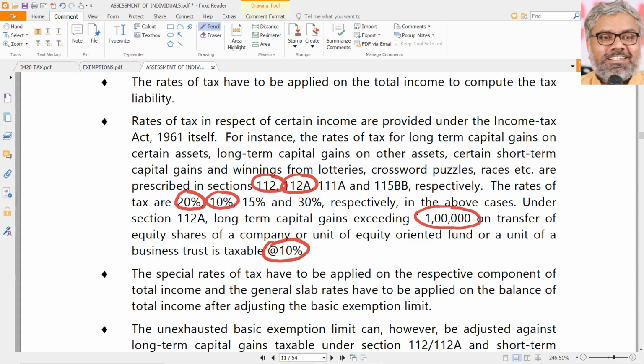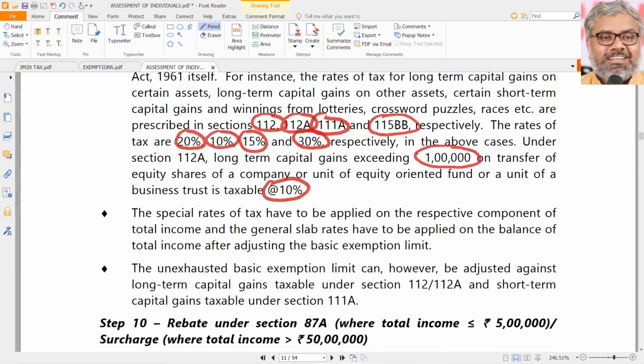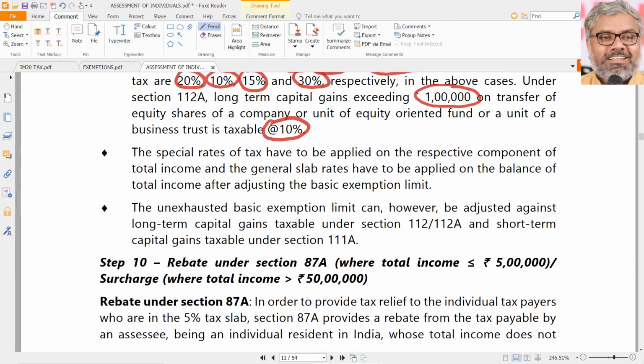Section 111A is also related to equity shares, but short-term capital gains, where a flat rate of tax of 15% is applicable. Casual income is taxable at the rate of 30%. All these special rates also have to be applied if there is any income arising from such sources.